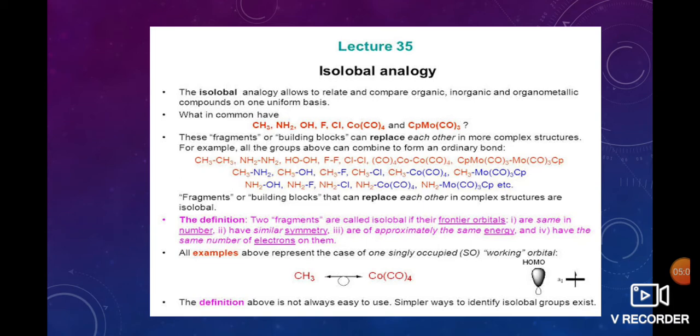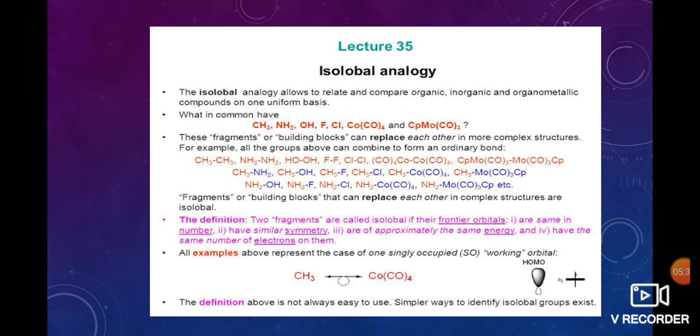For example, we take CH3 and NH2. The two fragments are called isolable if their frontier orbitals are the same in number, have approximately the same energy, and have the same number of electrons in them.